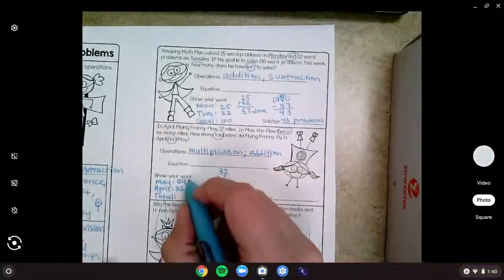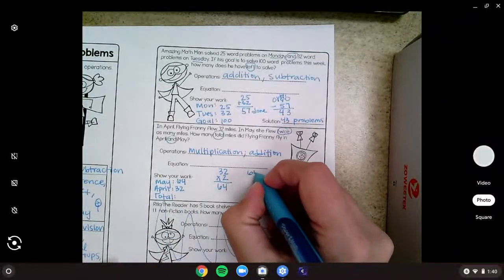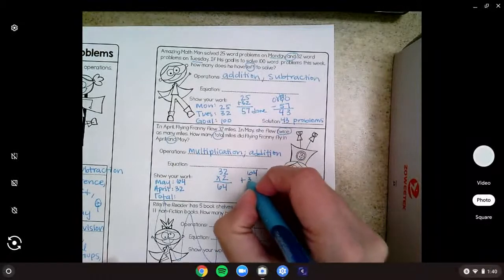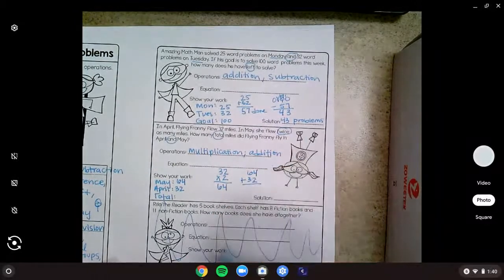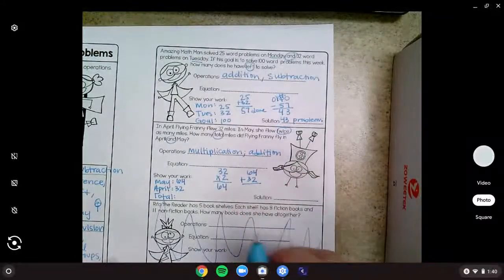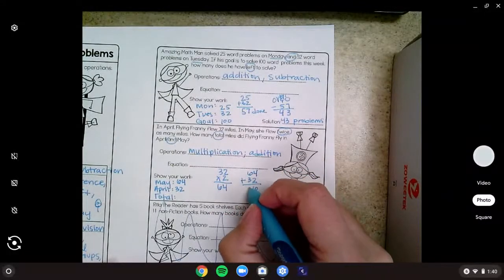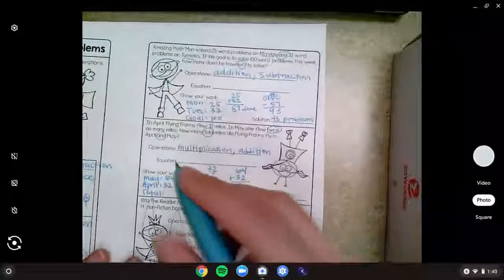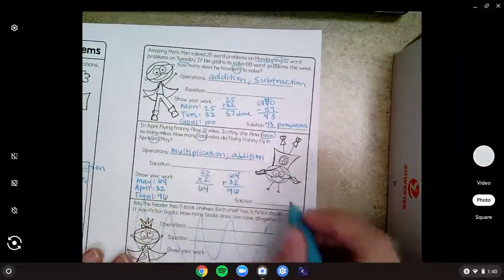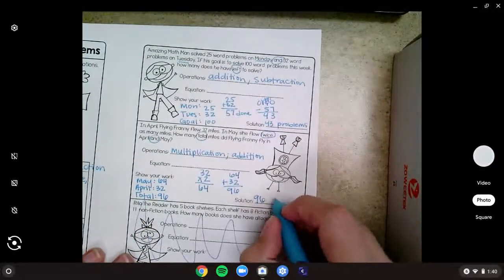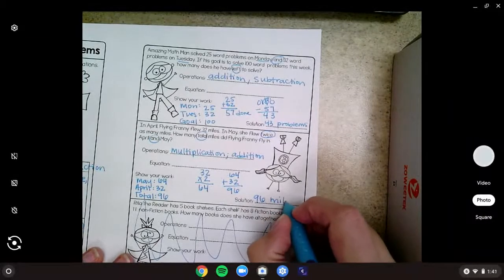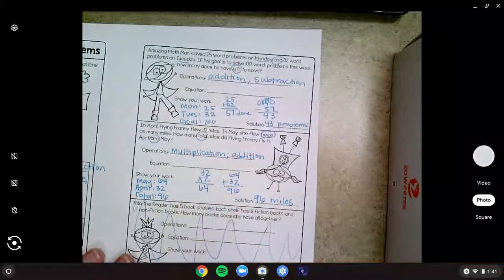So we're going to take our two numbers that we know, our 64 plus our 32. Add them up. 4 plus 2, think back, not multiplying. 4 plus 2 is 6. 6 plus 3 is 9. So our total is 96, and in our solution we need to write 96 miles, because it's wondering total miles.